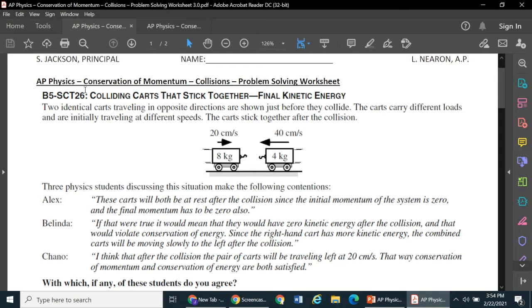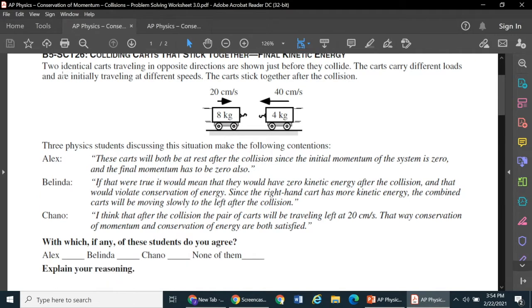So obviously, you can see here there's broad disagreement amongst these three students. Your goal for this question is to answer with which, if any, of these students do you agree. That could be Alex, Belinda, Chano, or none of them, and then explain your reasoning. So I'd like you to take a couple minutes, pause this video here, go through these three arguments and evaluate which one of them you think might be correct. And once you've explained your reasoning, I'd like you to hit play and we'll go over it.